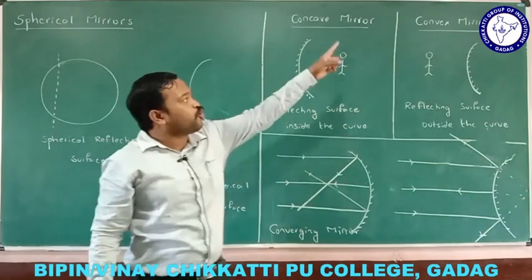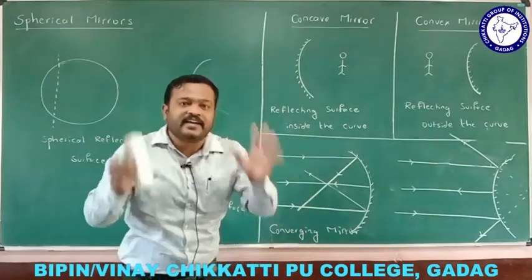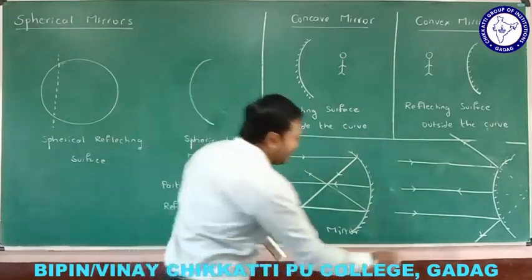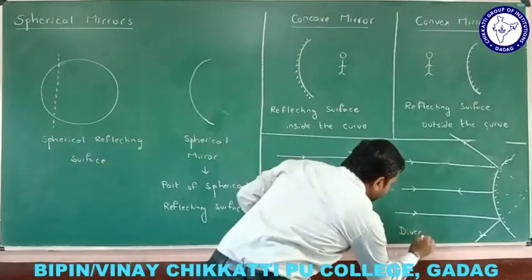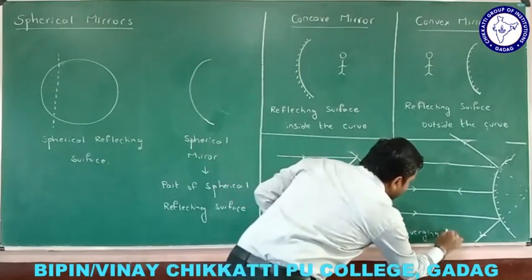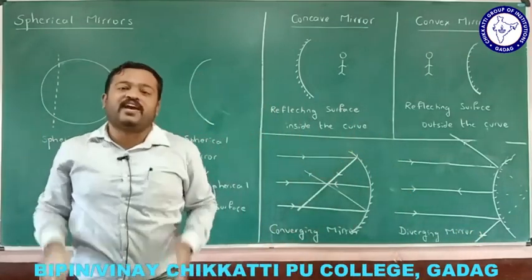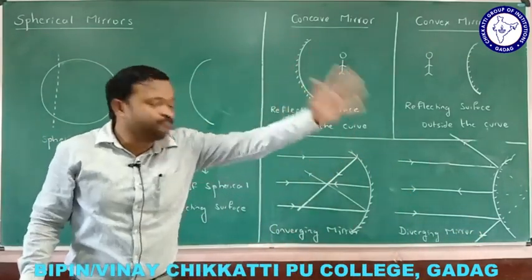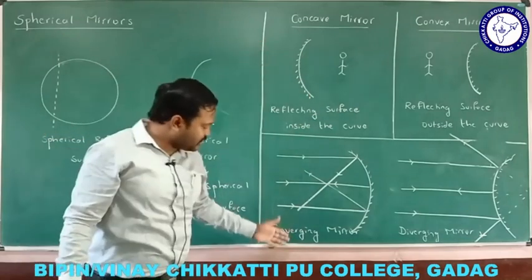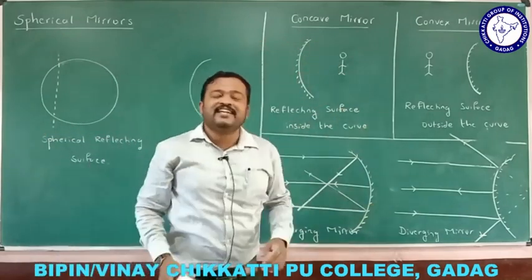That is why the convex mirror is called a diverging mirror, because it diverges the parallel rays of light which fall on that mirror. So concave mirror is a converging mirror, convex mirror is a diverging mirror.